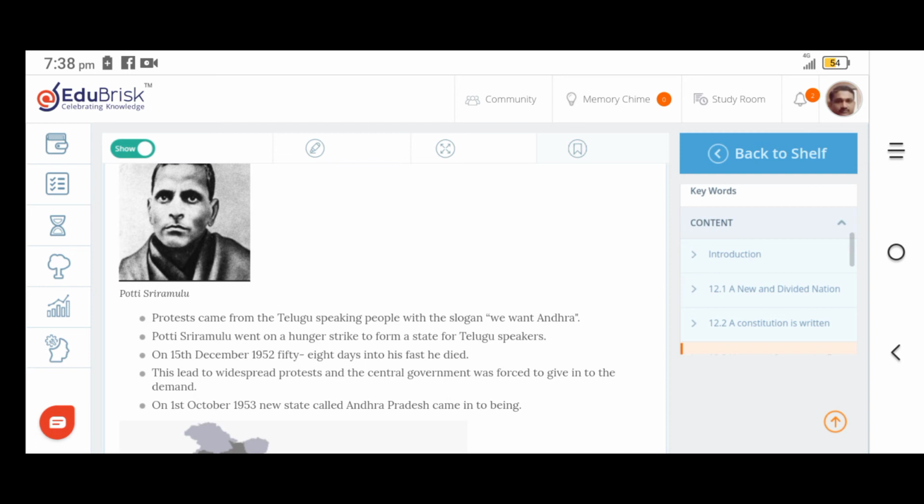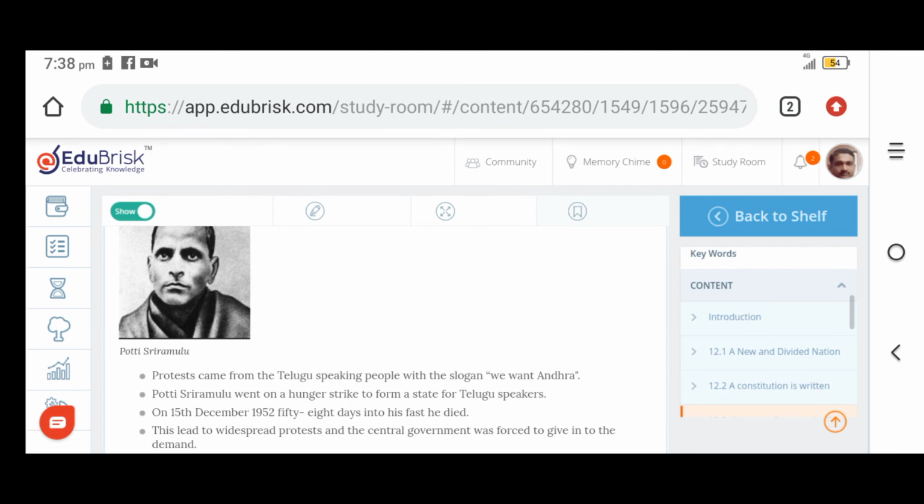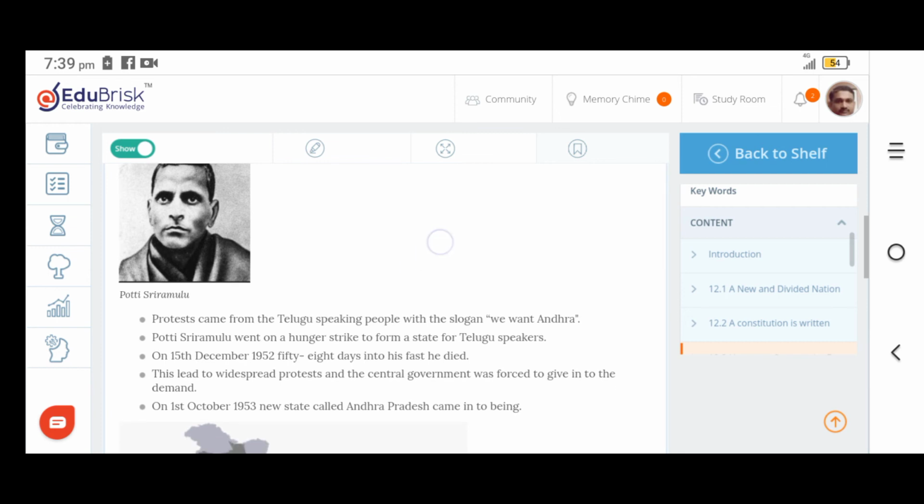For the sake of the state of Andhra Pradesh, Potti Sriramulu was the first person to protest. He wanted Andhra Pradesh as a separate independent state. Later on, what happened? Potti Sriramulu went on a hunger strike to form the state of Telugu speakers. At last, on the eighth day of his fast, he died. So he was the first martyr for a separate state for Andhra Pradesh.